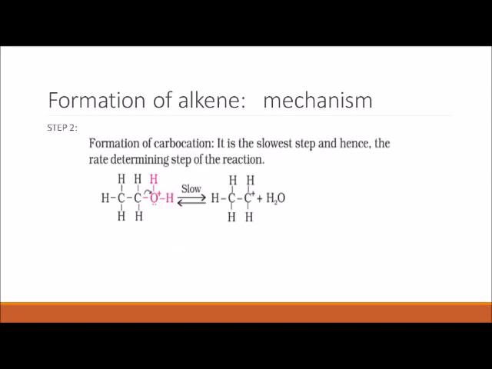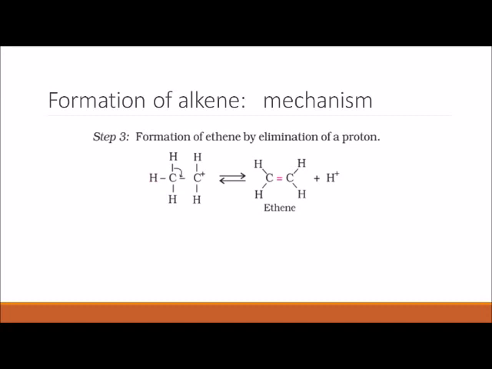Second step, formation of carbocation. It is the slowest step and hence the rate determining step of the reaction. In this, water is eliminated and forms a carbocation. Third step, formation of ethene by the elimination of a proton, deprotonation. Here the H proton gives its electrons and forms ethene, and H+ acts as a catalyst. It will come out.